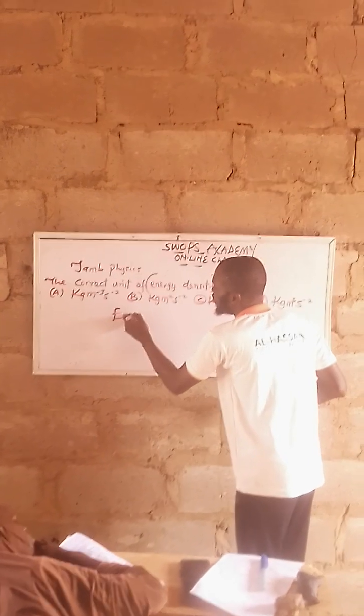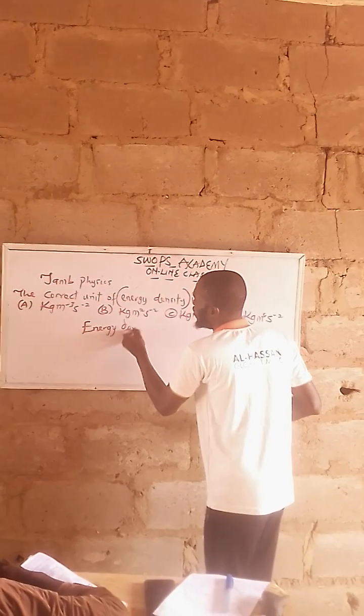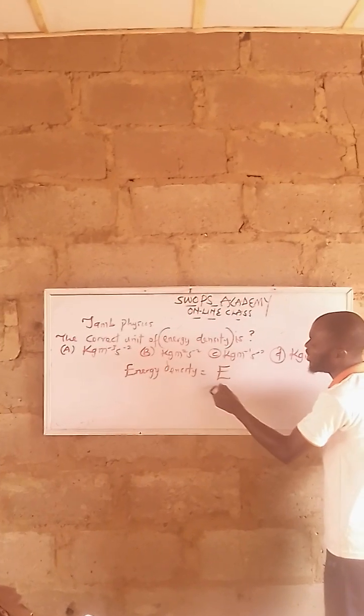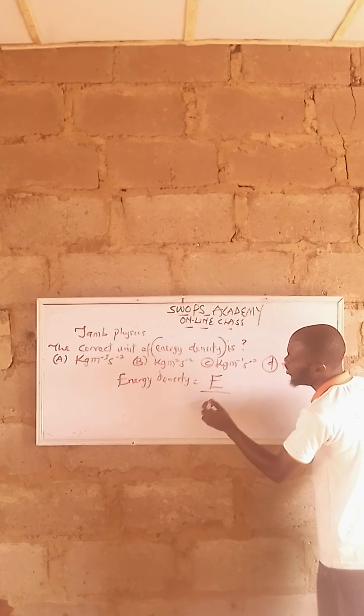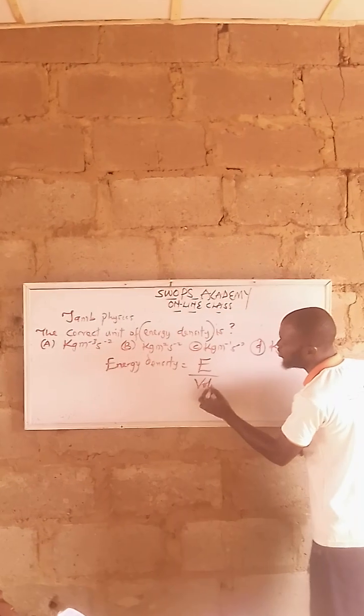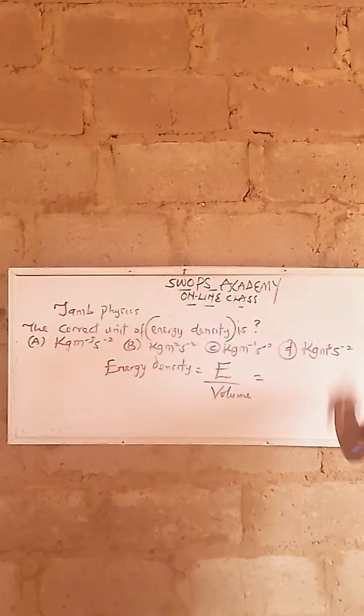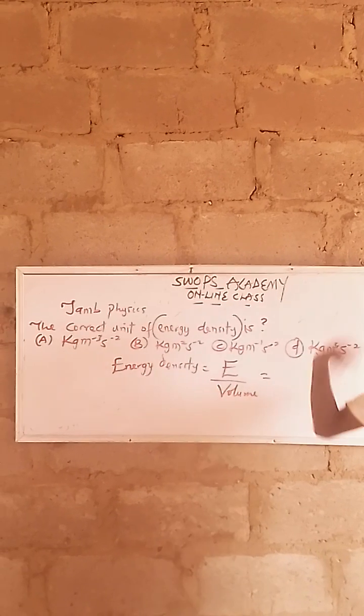The formula for energy density is energy all upon volume, all upon V. Are we together? Now, this energy, I told you that in dimension, this energy is still the same thing as work.